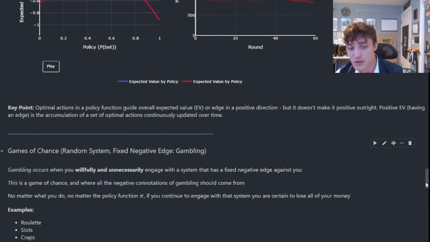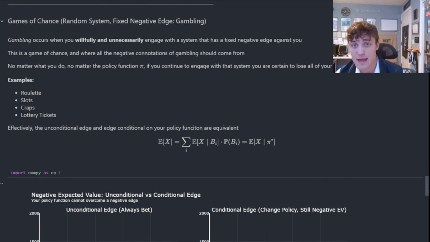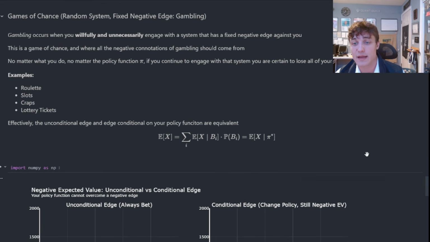Understanding now that our actions are dictated by some sort of policy function, and that policy function can effectively influence our expected value, we can talk about this idea of a game of chance and what gambling actually is. Gambling occurs anytime that you willfully and unnecessarily engage with a system that has a fixed negative edge against you. This is not an uncertain system. There is statistical convergence. We are operating with a random system.